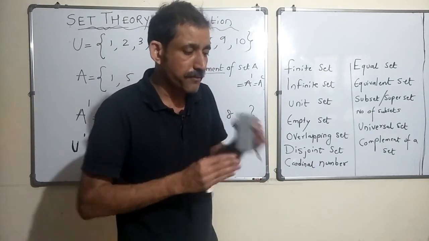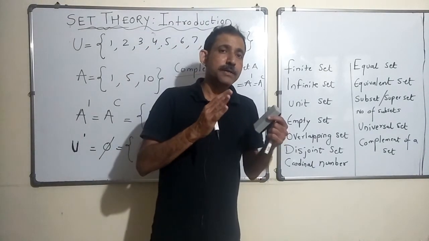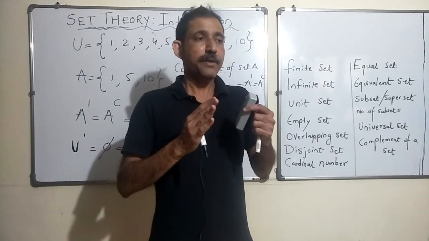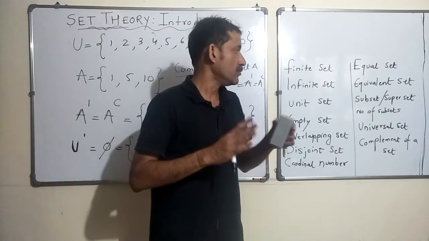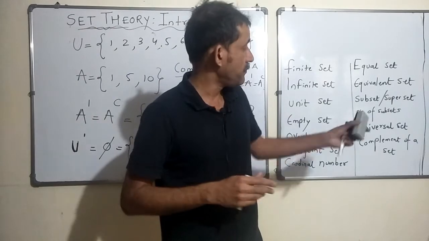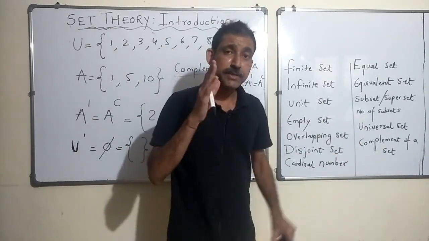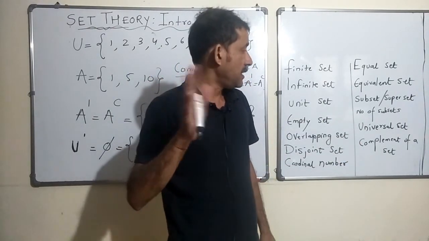And then we talked about equal and equivalent sets, and how you should not confuse between the two. And later on we talked about subsets and superset, right?